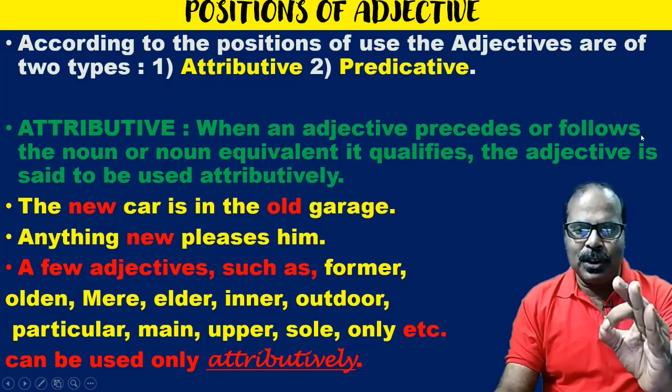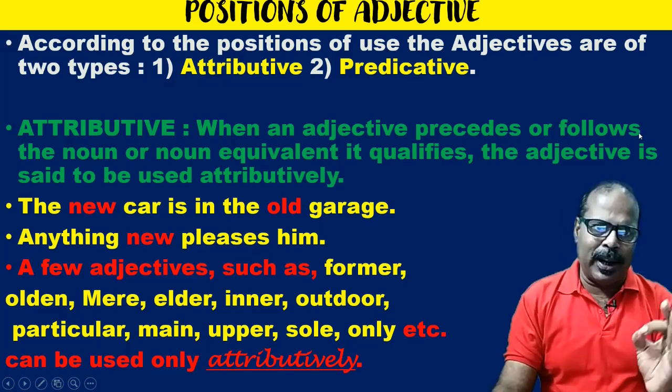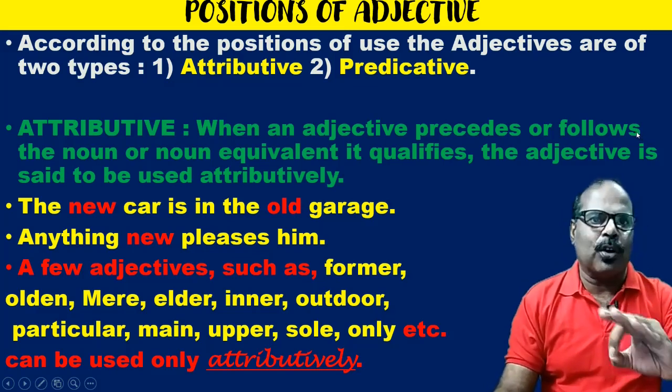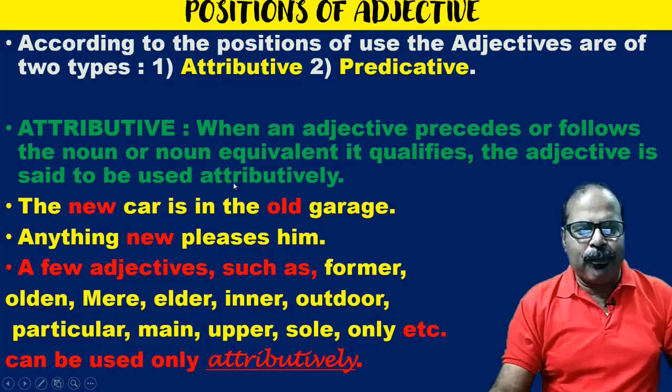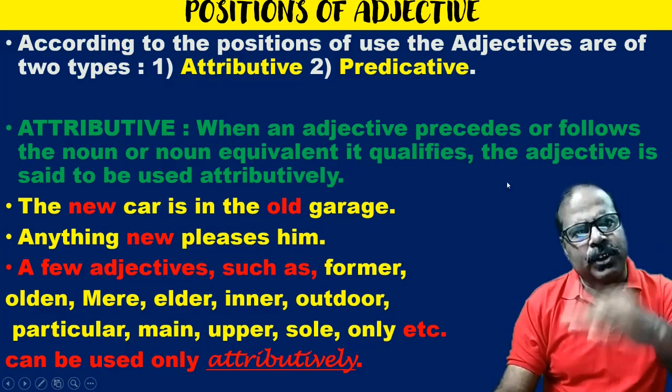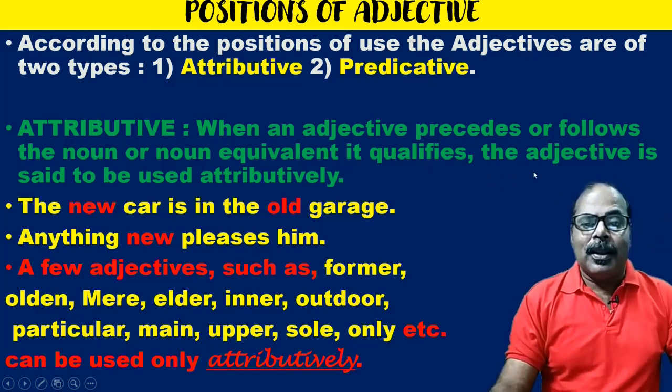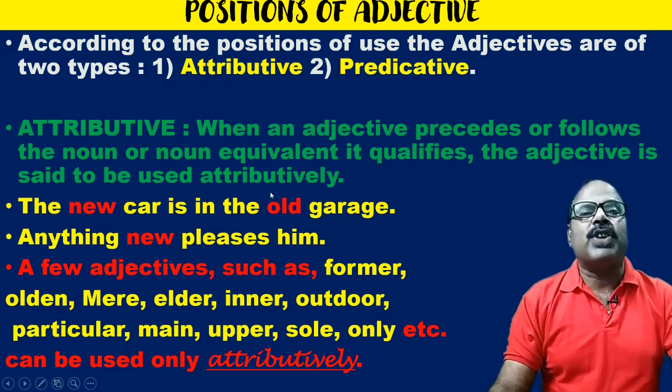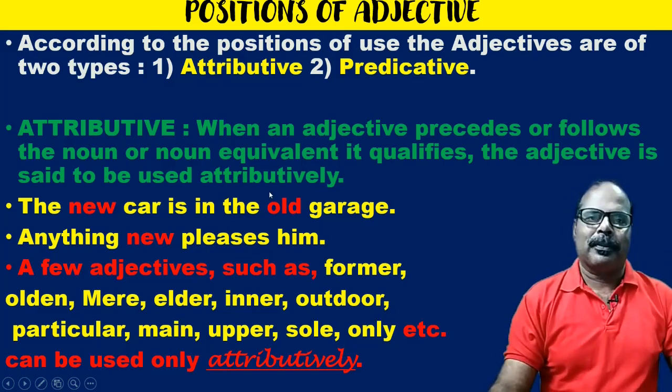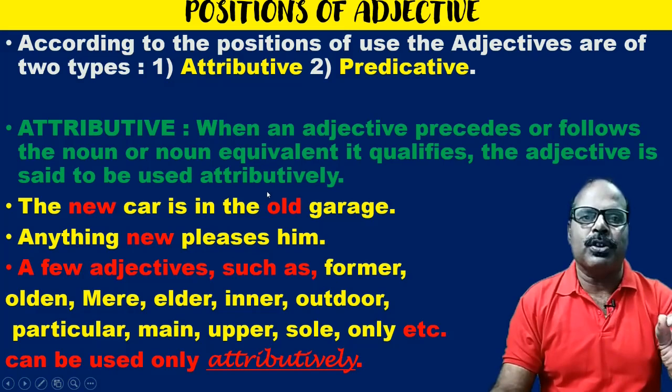So attributive does not mean that it will only precede the noun or noun equivalent. It may follow the noun or noun equivalent it qualifies. Then the adjective is said to be used attributively.